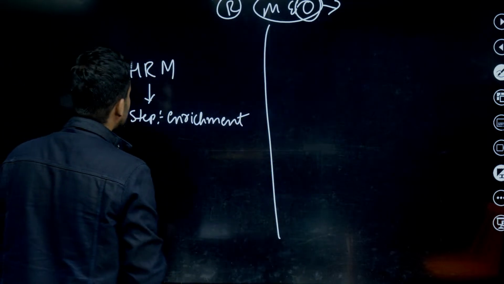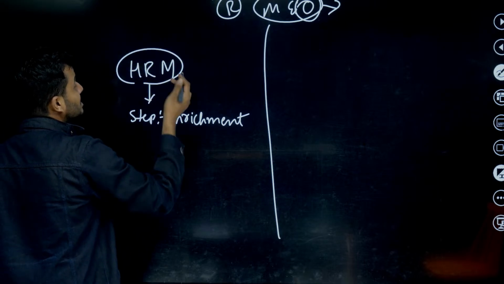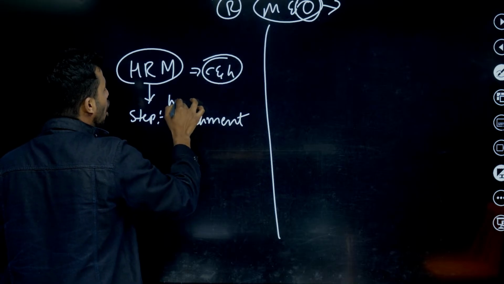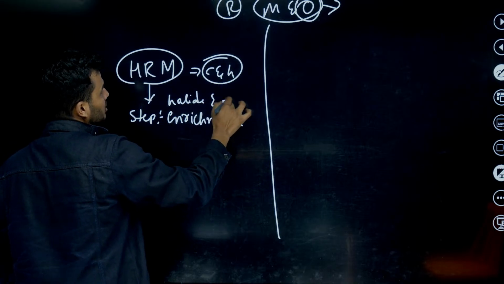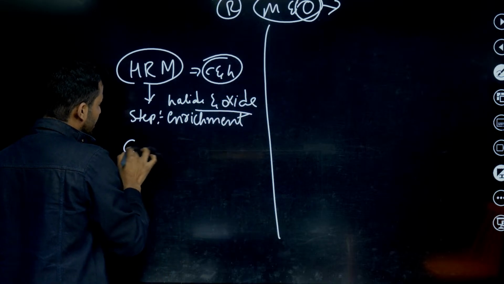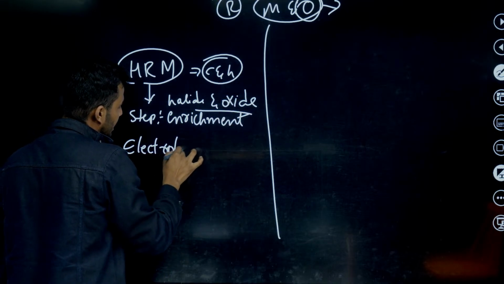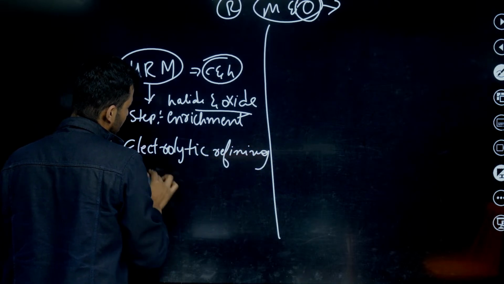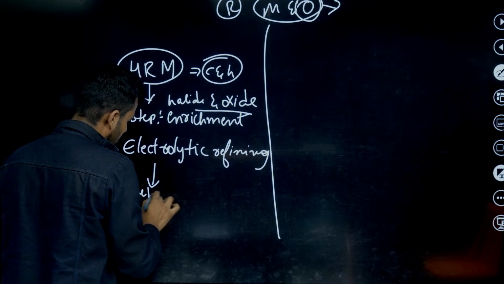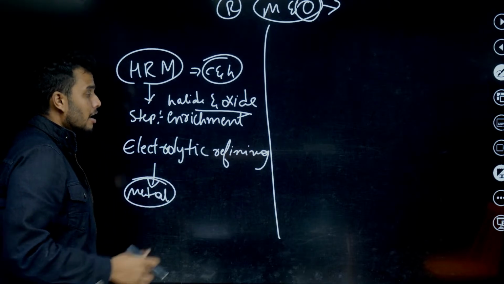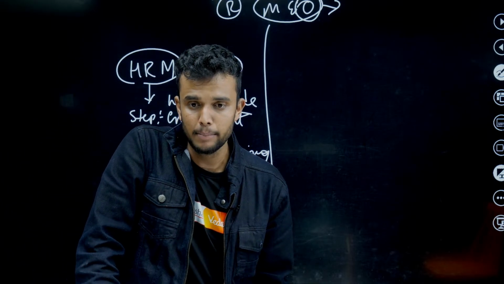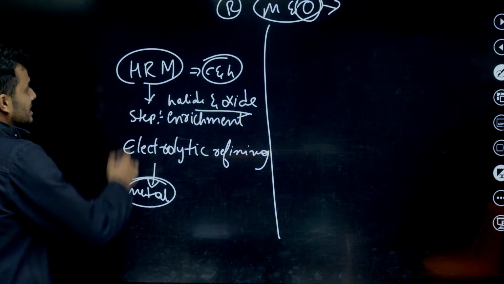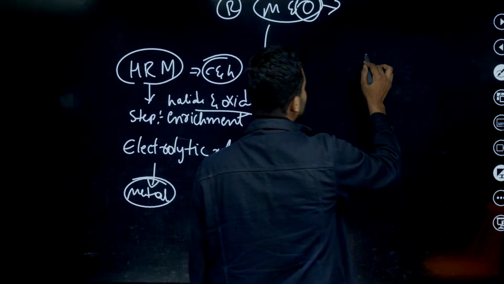Highly reactive metals have a high affinity to carbon and halogens. They are obtained as halide and oxide ores. By using the electrolytic refining method, we take the molten state of the metal and do electrolysis. By using electrolysis, we extract the metals. This is about highly reactive metals. What about moderately reactive metals?